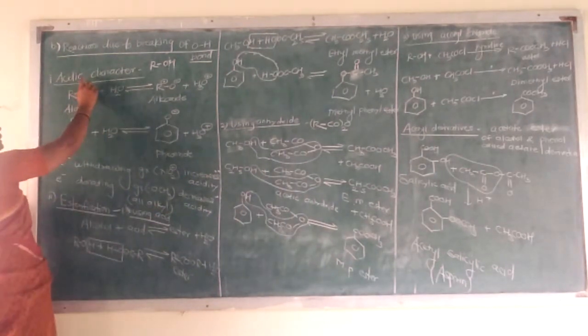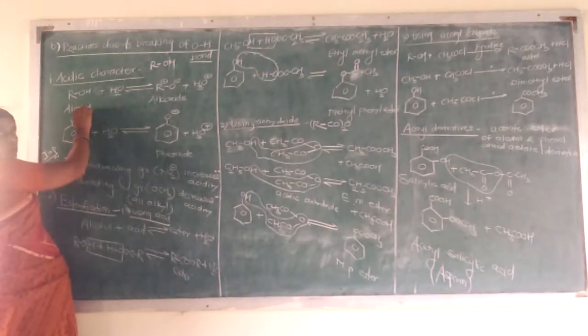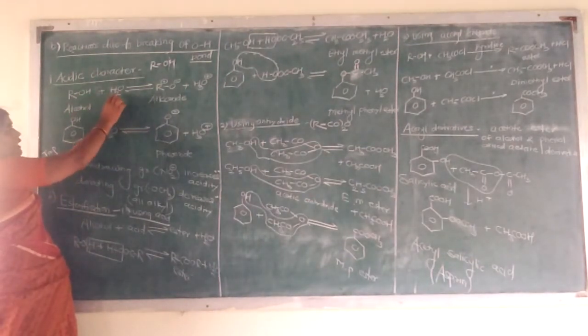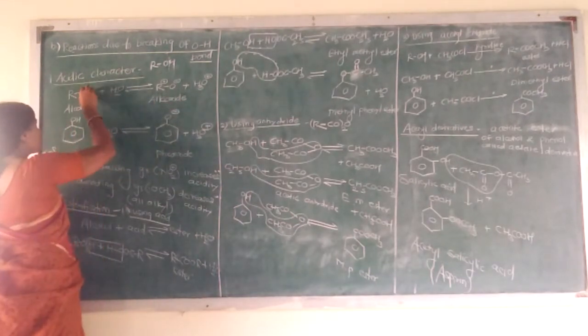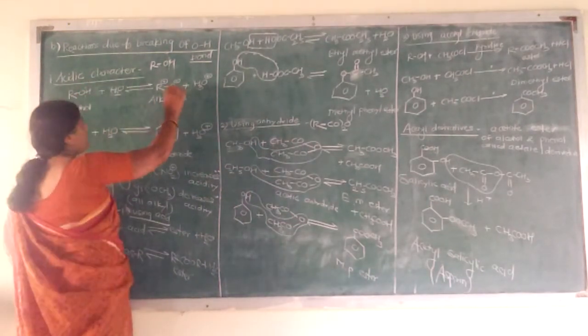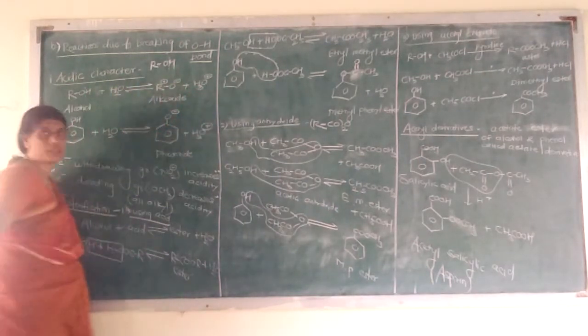In that, first is the acidic character. When we take the alcohol and add it into the water, it releases this H. This H is accepted by H2O, forming H3O plus.